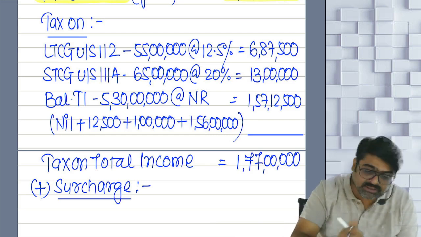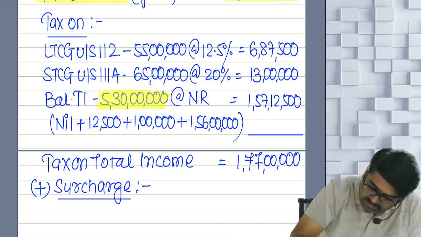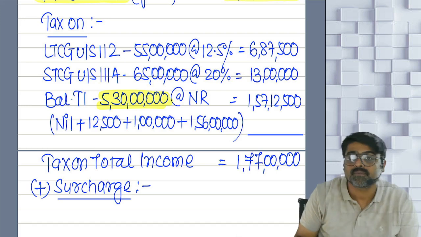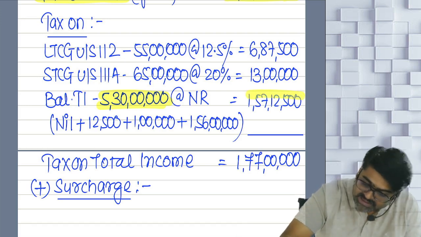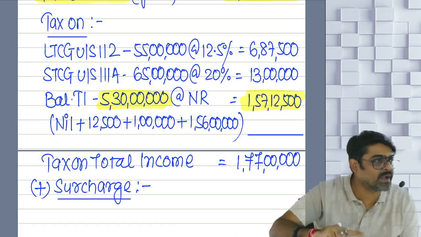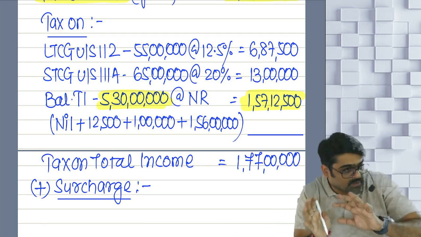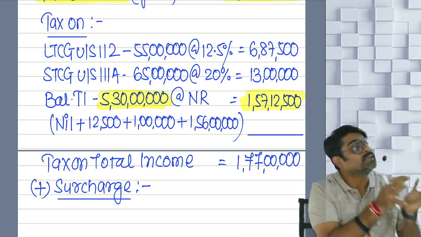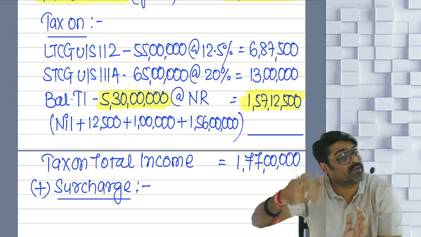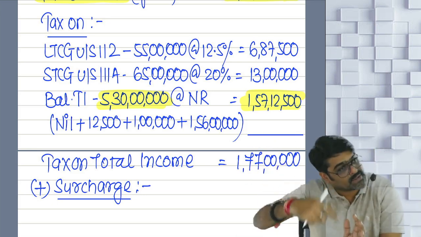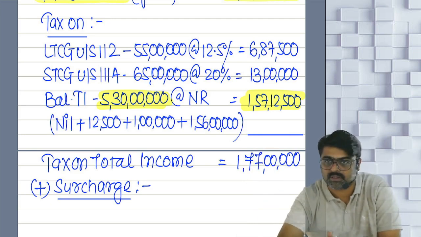But the balance total income is still more than 5 crores, and on that, whatever tax is calculated, you can apply 37%. Yes or no? After eliminating these two incomes, your balance total income is still more than 5 crores.